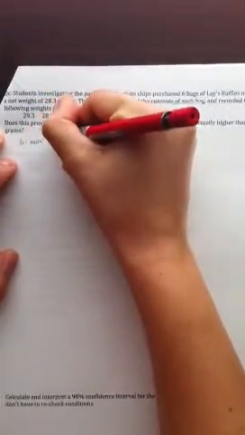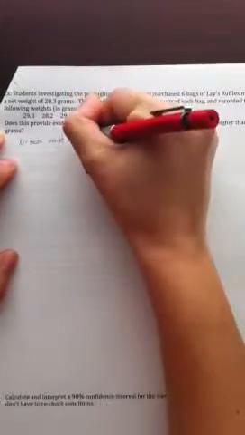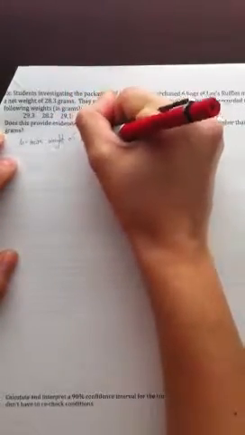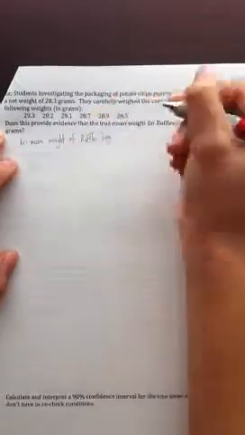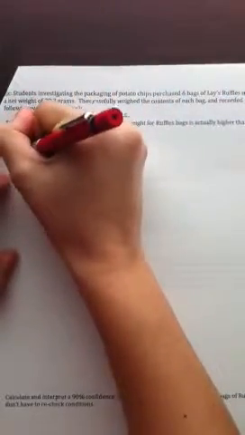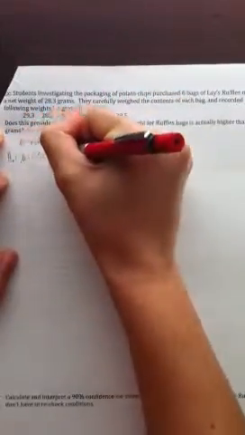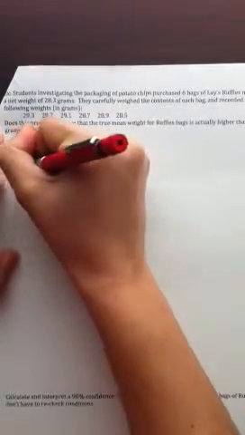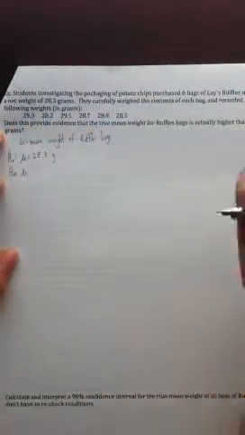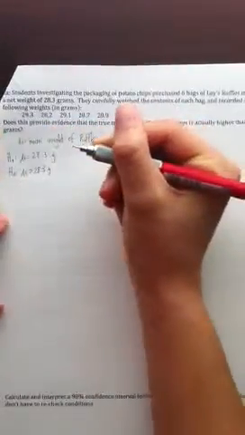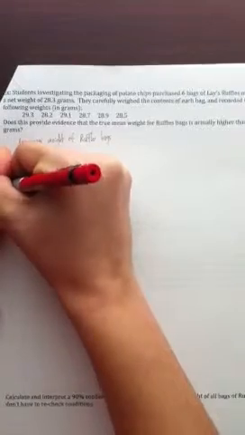Okay, so what we're interested in, our parameter, is mu, the mean weight of Ruffles bags. Our null hypothesis is that it is 28.3 grams, and our alternative hypothesis is that it is higher than 28.3 grams, because that's what the question is asking. So we check our conditions.